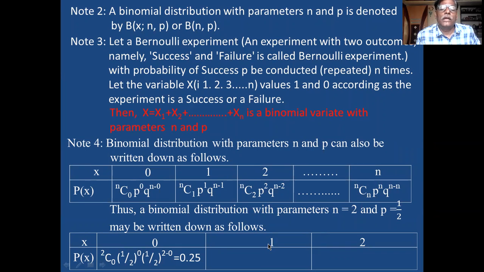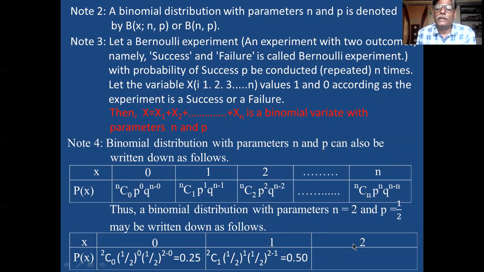And if the x value is 1, you put the value in the equation. 2C1, P is 1 by 2 raised to 1, and Q is 1 by 2 raised to 2 minus 1, which is equal to 0.5.